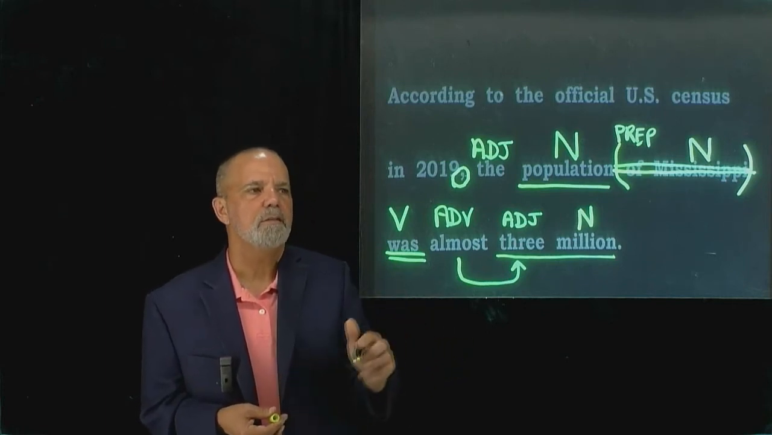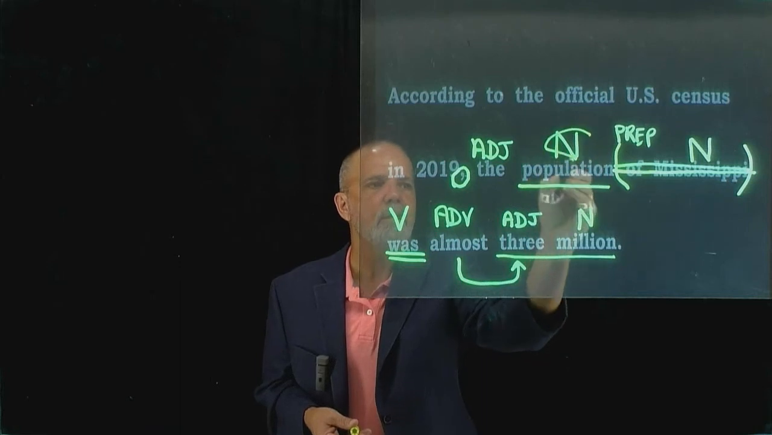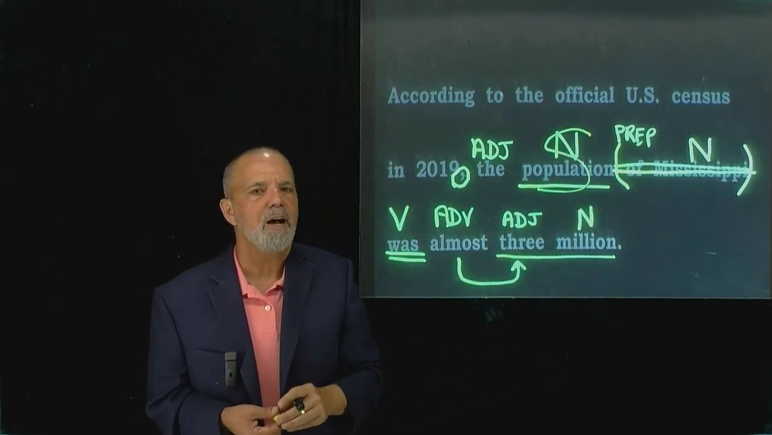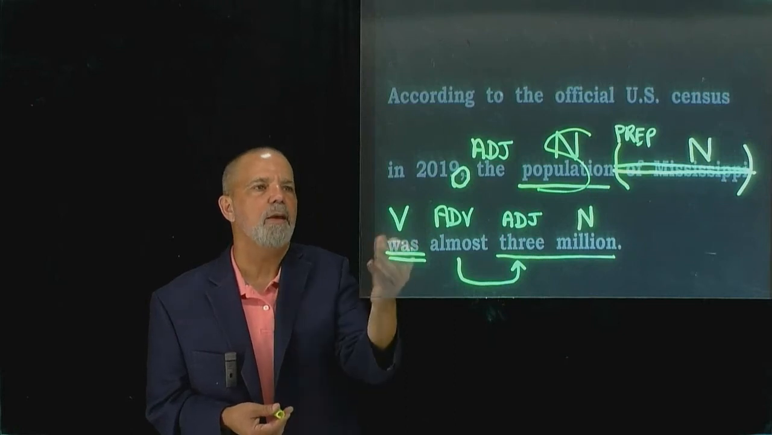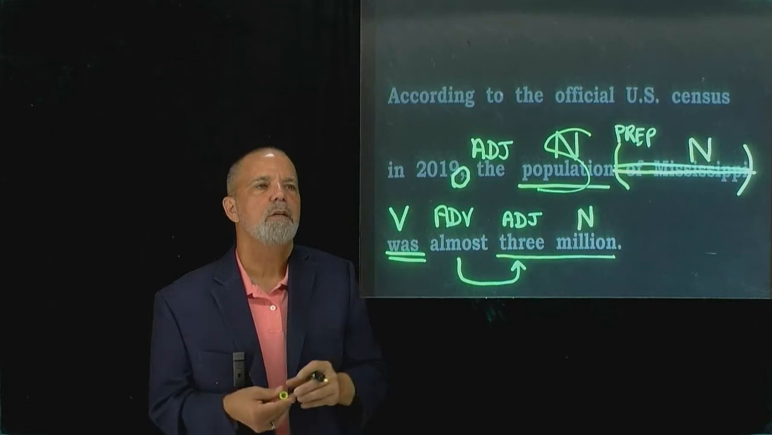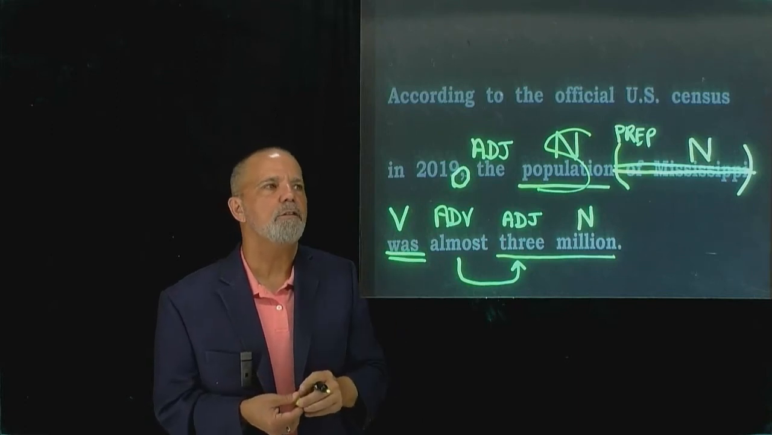And because the population, our word population here, is the subject of our sentence, and it's not the first chunk, there's a high chance we're going to find a comma, and that's what we have here. So we have this chunk of words, and I'll read those again. According to the official U.S.